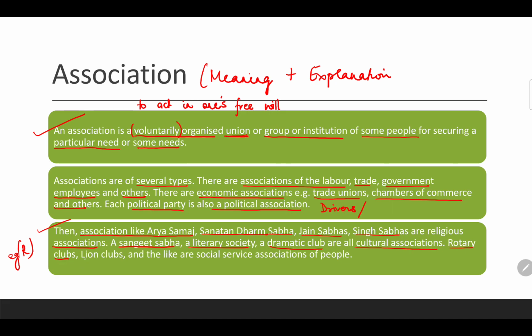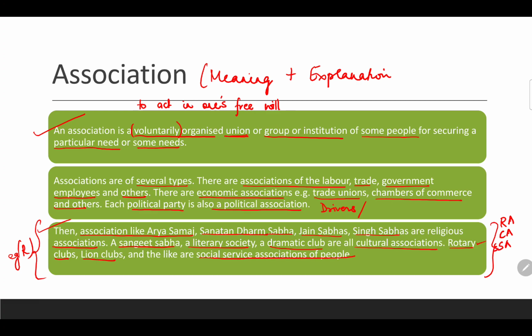Rotary clubs, Lions clubs are social service associations of people. I know that you have heard about Rotary clubs and Lions clubs, because they give social services. In this segment we talked about three associations: religious associations, cultural associations, as well as social service associations.